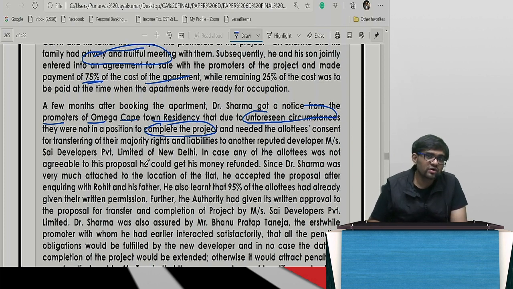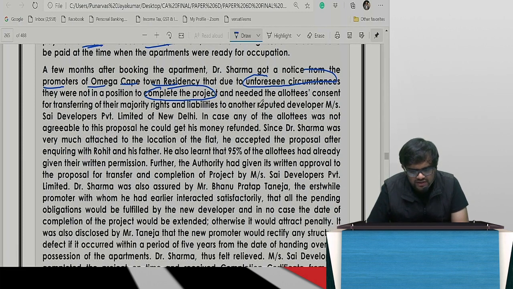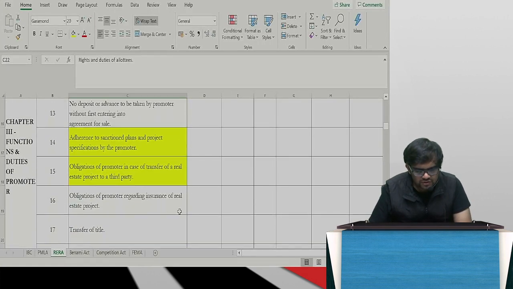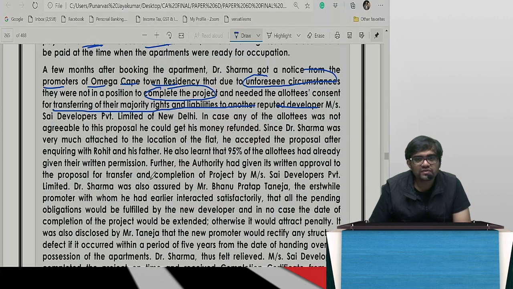Home buyers have gone and sued this guy and needed the allottees' consent for transferring their majority rights and liabilities to another reputed developer. This is what transfer of their majority rights to another reputed developer. Everything is here only, no? That is what? Section 15. That's all. If you hadn't read the question, you would have simply wasted time reading everything. Now you know what to read. Are you understanding, guys?